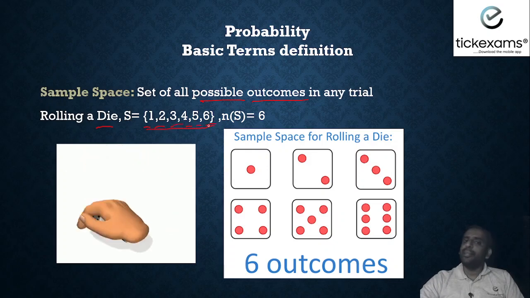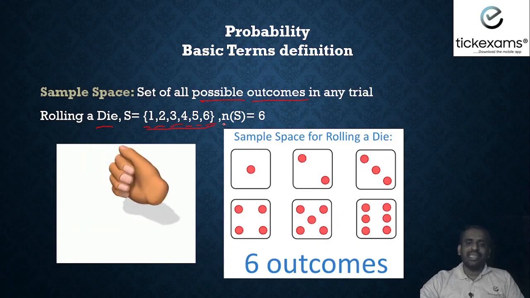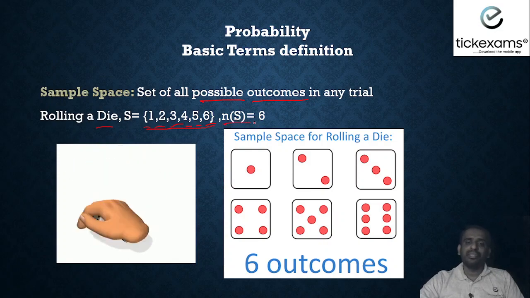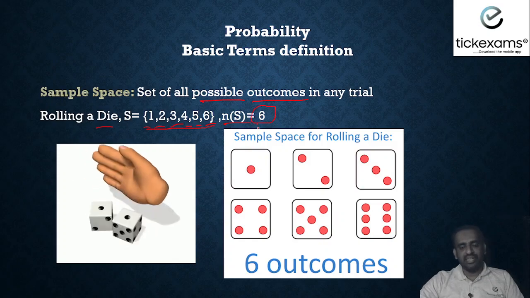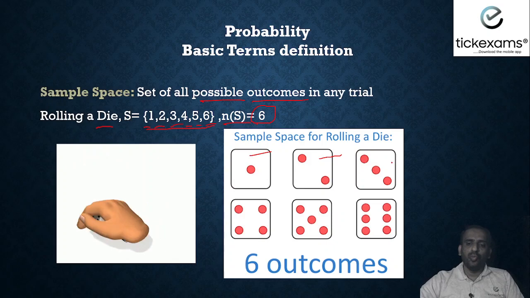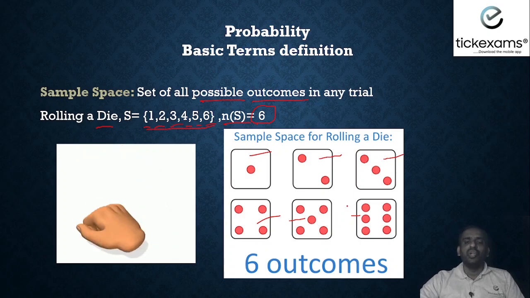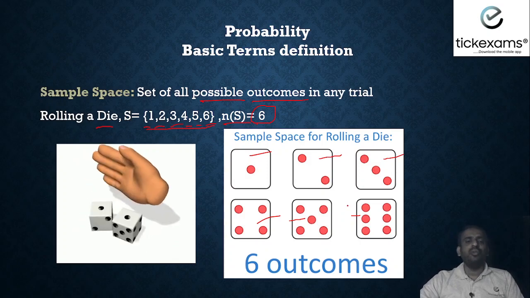All these numbers are possible, right? So what is n of S? That is the number of possible outcomes, 6. We might get 1, 2, 3, 4, 5 or 6. So there are a total of 6 outcomes when we throw a dice.